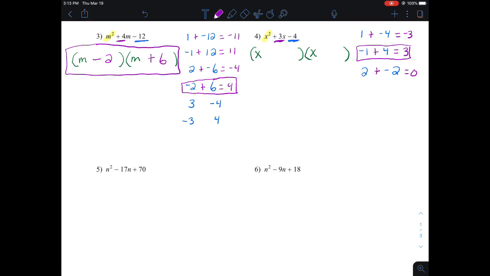So I go back into my binomials here. One of them is going to have x minus 1, and the other one is going to have x plus 4. And if I wanted to distribute it out and see if it made the original problem, I could. It's a great way to check your answers.